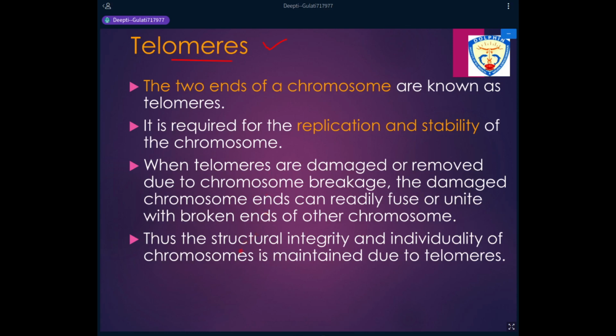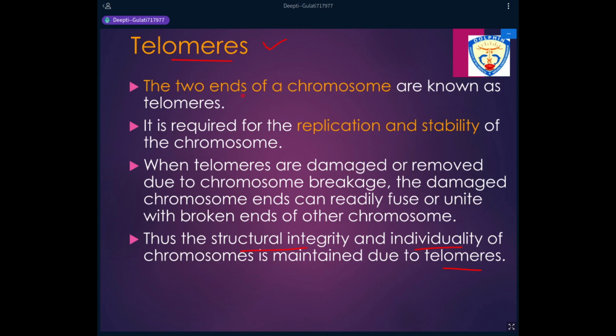So, the chromosomes have got a structural integrity, and one chromosome can be differentiated from another chromosome. That is, they are individual bodies, they maintain their individuality due to the presence of certain specific sequences which are known as telomeres, and these sequences are maintained by an enzyme which is known as the telomerase enzyme.